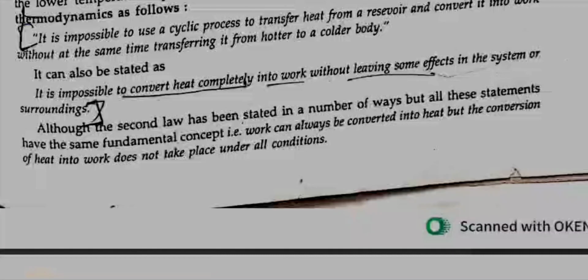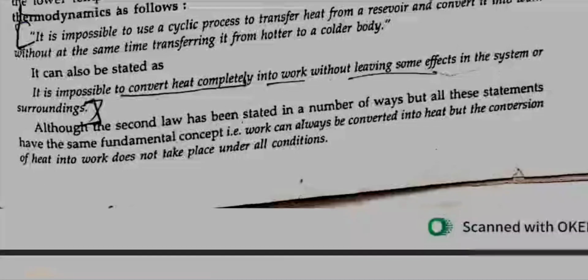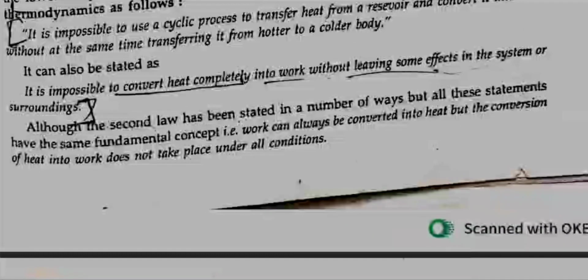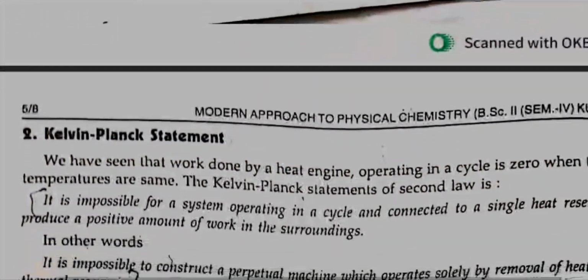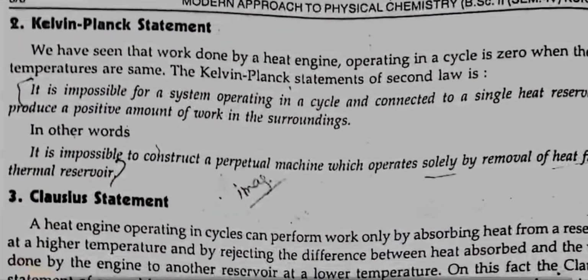It can also be stated as: it is impossible to convert heat completely into work without leaving some effects in the system or the surroundings. Although the second law has been stated in a number of ways, all the statements have the same fundamental concept, that is, work can always be converted into heat, but the conversion of heat into work does not take place under all conditions. Second, Kelvin-Planck statement.